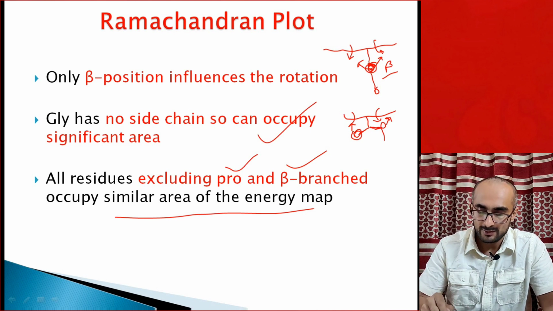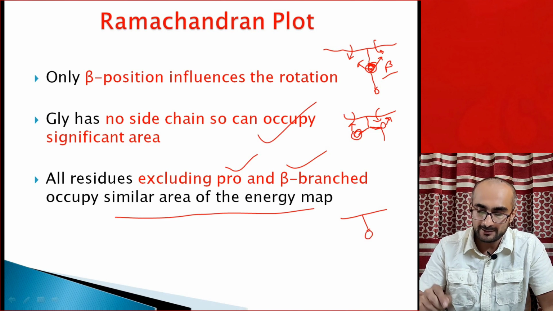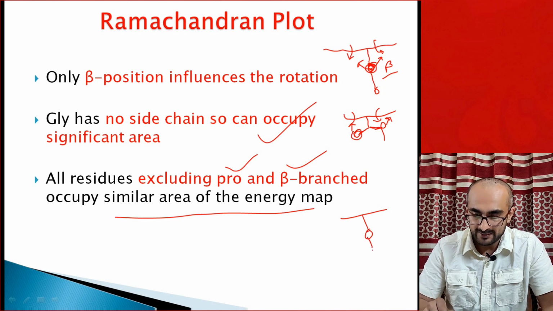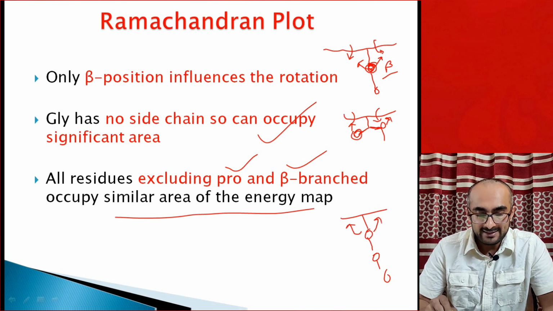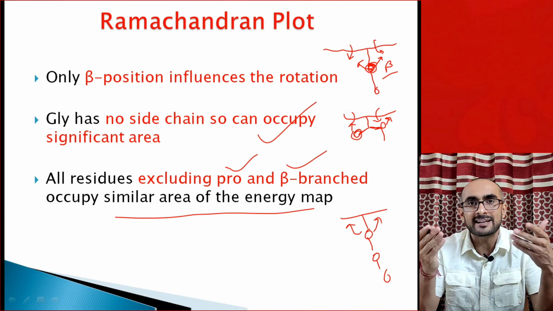For example, in case of alanine, you have a methyl group here, and it can further extend to another methyl group, and so on in case of other amino acids. So because the rotation of the bonds is influenced by only the C beta position, all the amino acids except proline and beta branched occupy a similar area, because the length of the side chain doesn't matter.